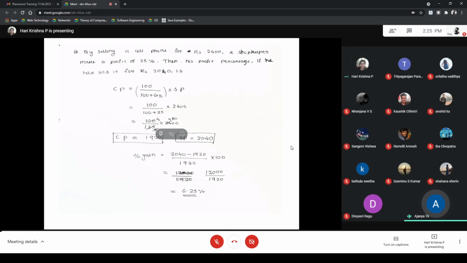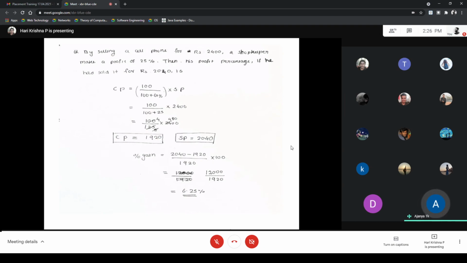First, a person is selling a mobile phone for 2,400. After selling for that amount, he found that he got a 25% profit. And if he sold the same mobile phone for 2040, we need to find what will be the profit percentage.